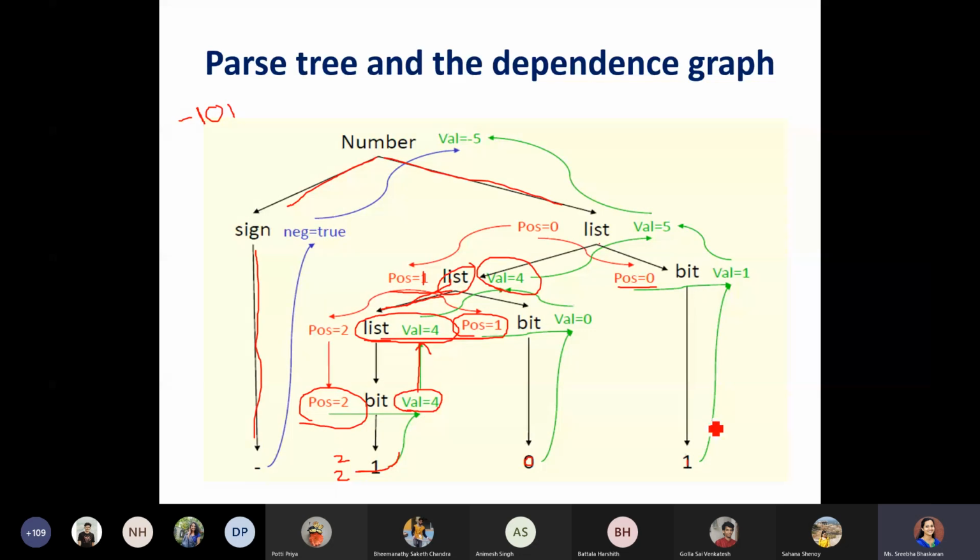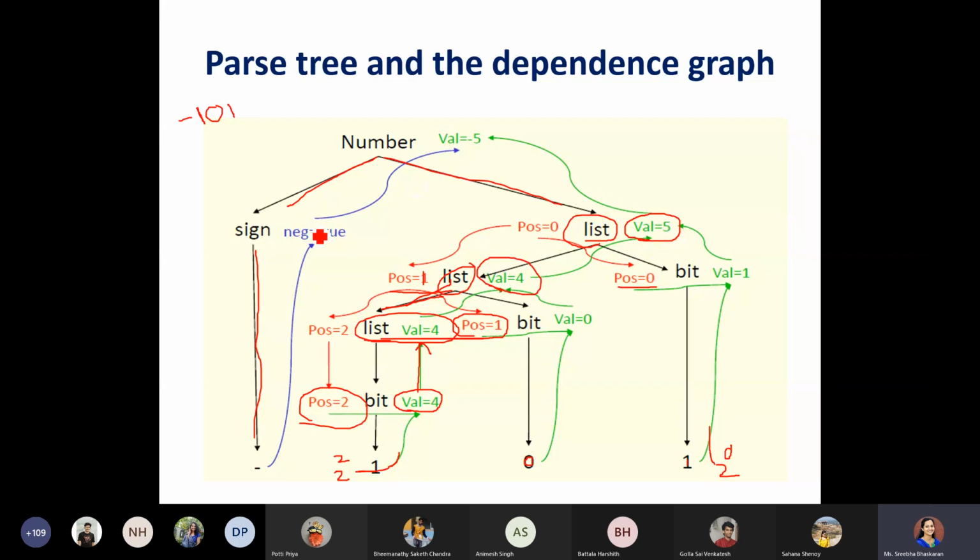Now coming to this bit, since it is 1, it would calculate 2 to the power of position. The position over here is 0, so 2 to the power of 0 returns 1. So the bit value would be 1. Now to calculate this list value, you add this list value 4 plus 1, which is 5. So this list would end up having the value 5.